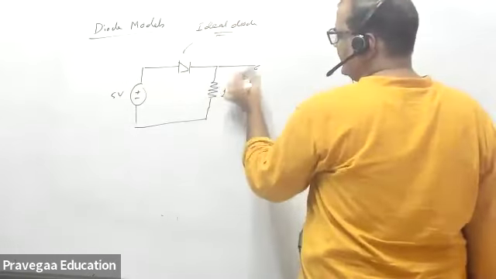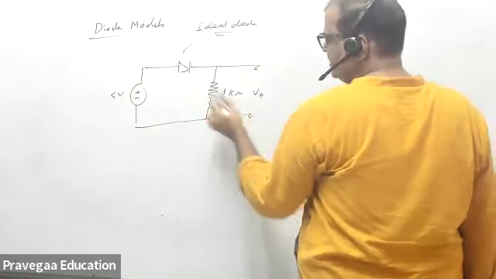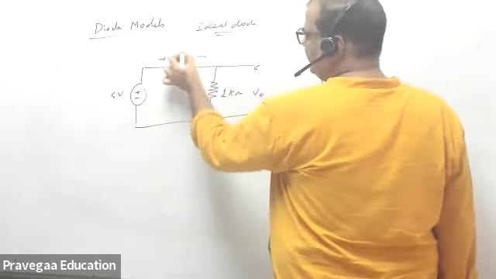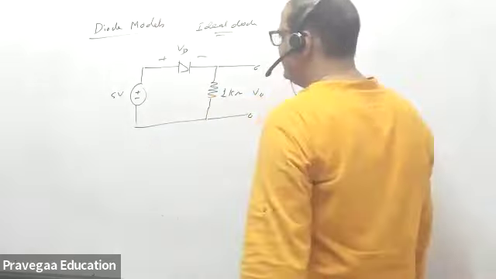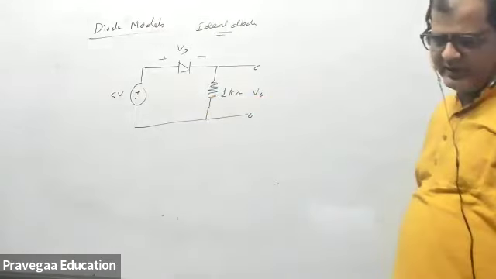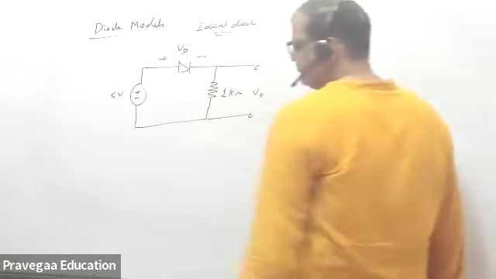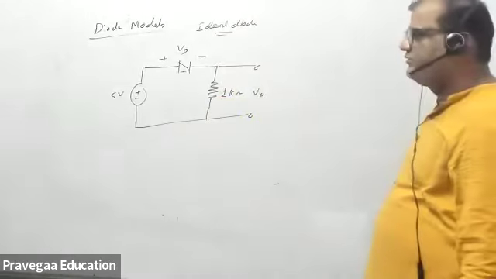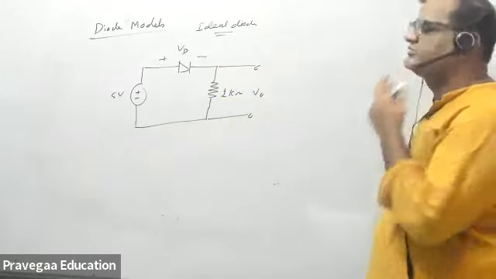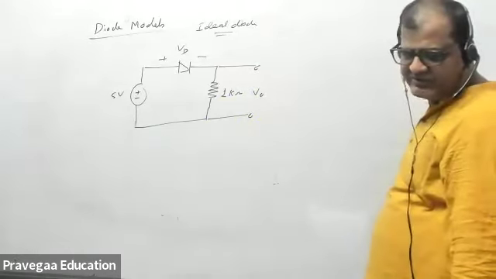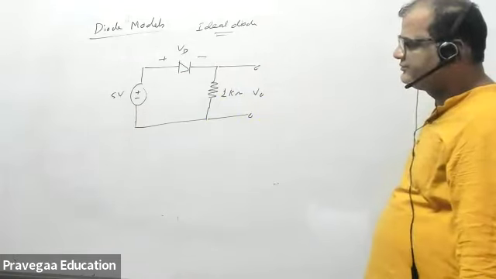Find the voltage difference VD. Whenever there is a diode in the circuit, the first thing you should know is the applied voltage. Is VD positive or negative? Tell me in the question.